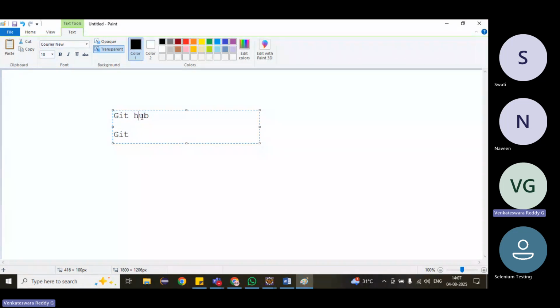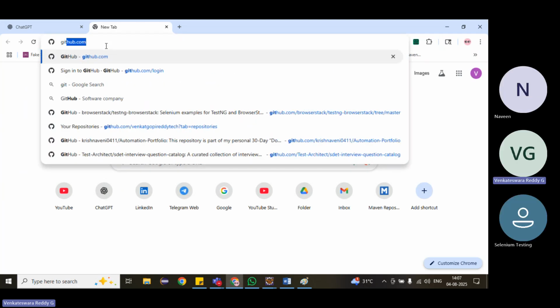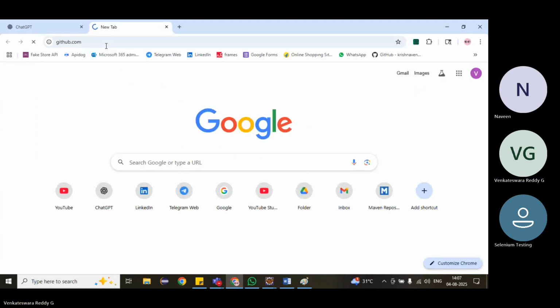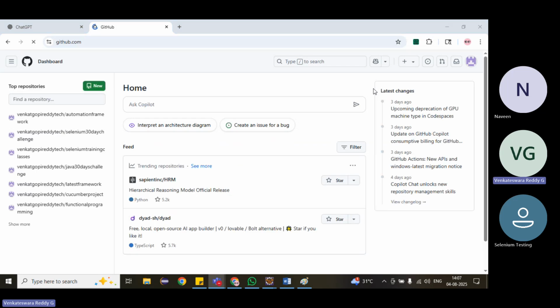How to create this GitHub? First, we have to create an account in GitHub. If you have a Gmail ID, that's fine; you just need a Gmail ID. Then you can open github.com. I have already logged in.